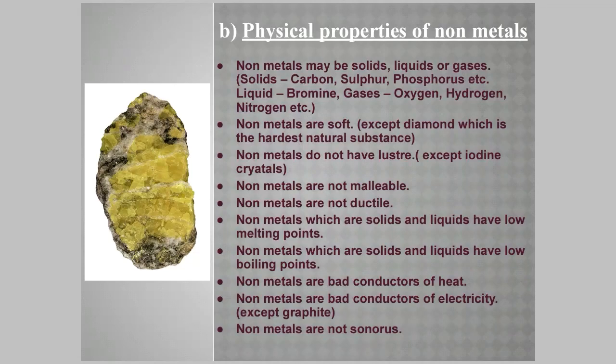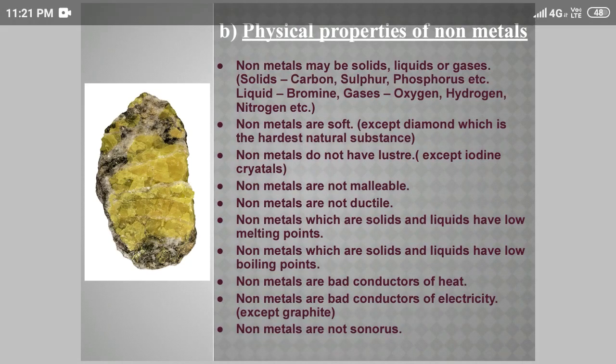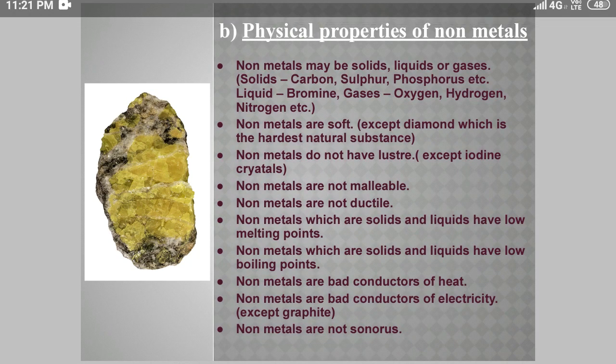They are not ductile. They have low melting and boiling points. They are bad conductors of heat. They are bad conductors of electricity, except graphite, which is a good conductor of electricity. Non-metals are non-sonorous. Now, here I would like to tell you that graphite and diamond are the two allotropes of carbon.